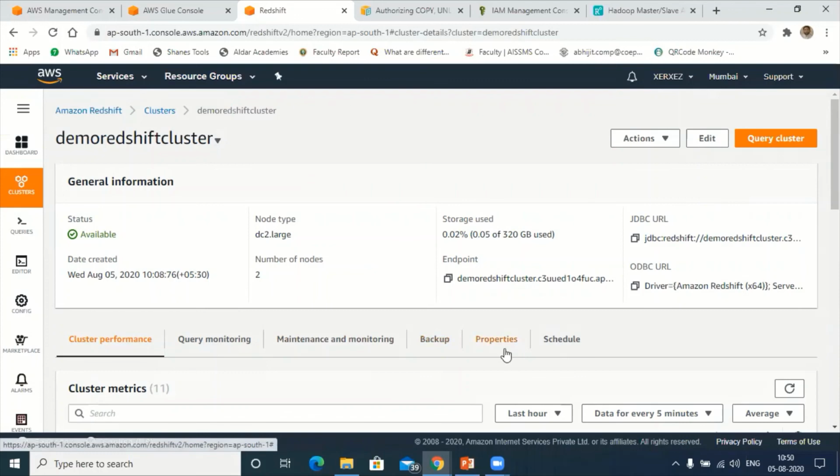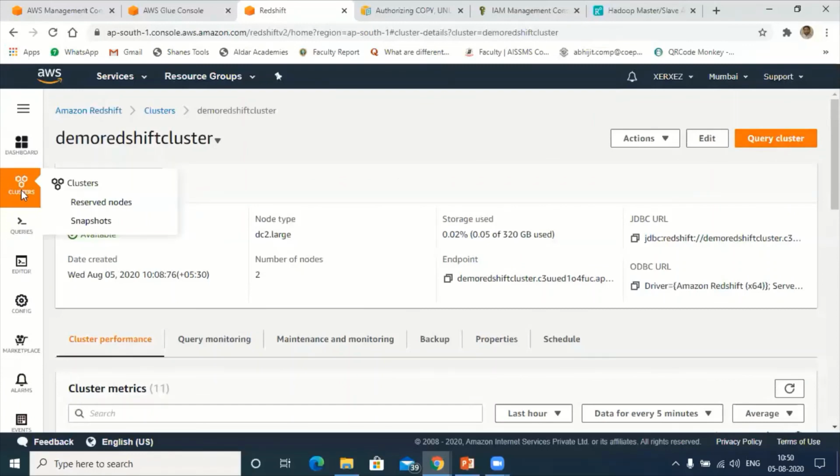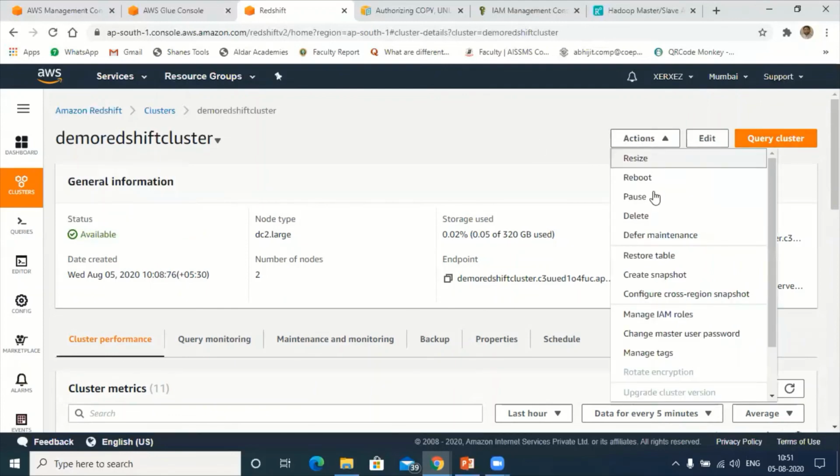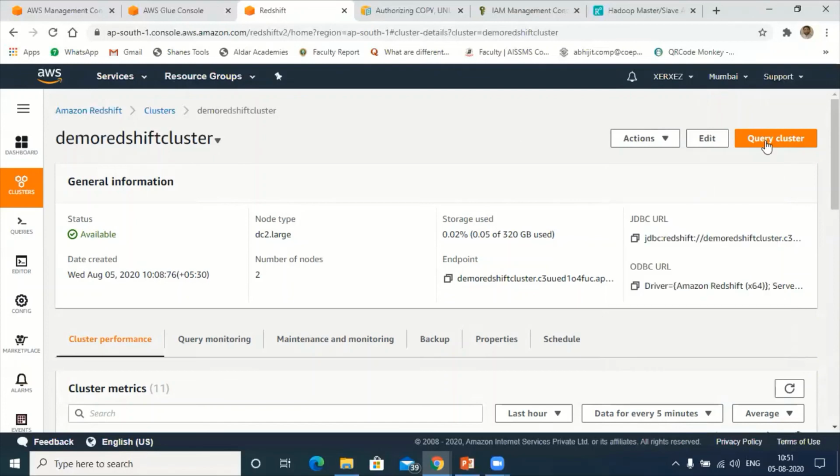Next comes query cluster. After creating the cluster, next comes the query cluster. Let me check the actions here. We can resize, reboot, manage IAM roles, and perform all these operations. Now let's go to query cluster.